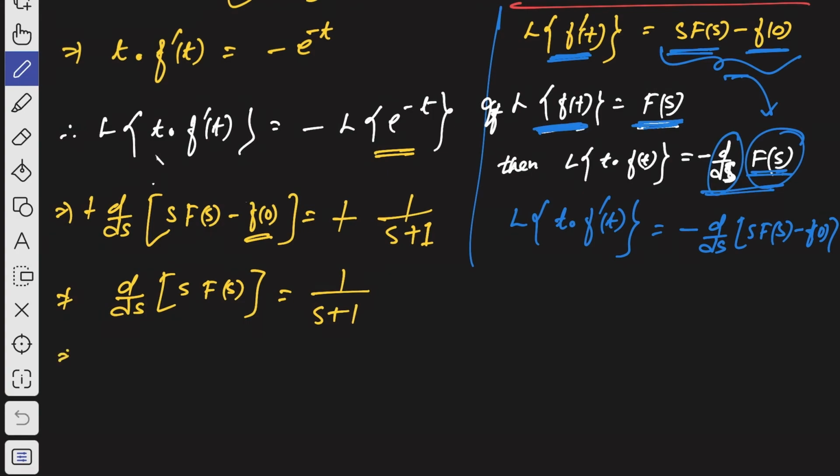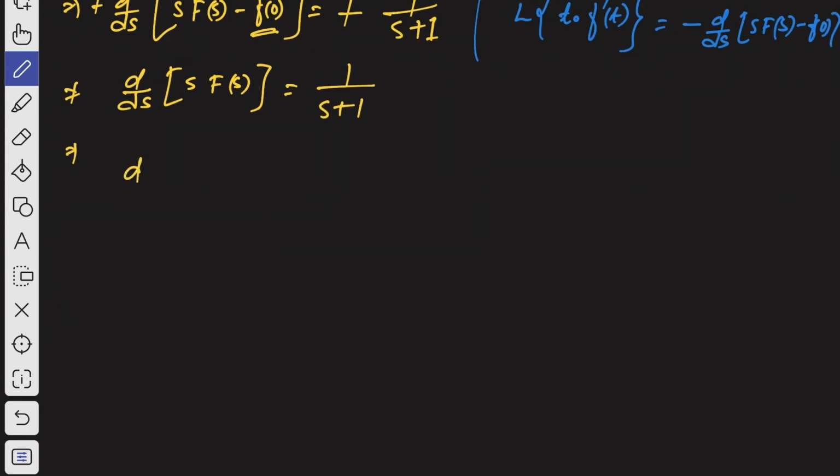Now this can be written as, so let me scroll down the page, d/ds of capital F of s, d into F of s, capital F of s is 1 by s plus 1 ds, right?